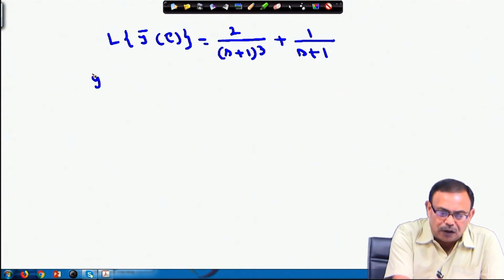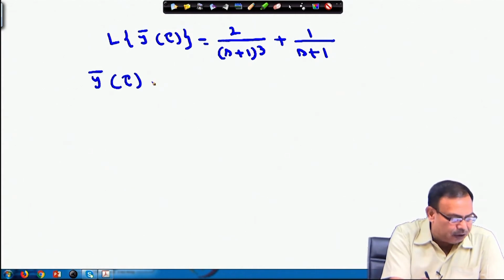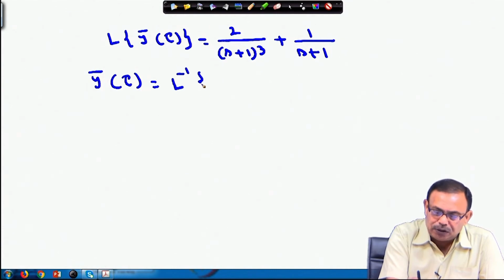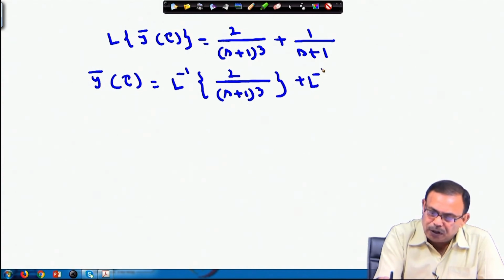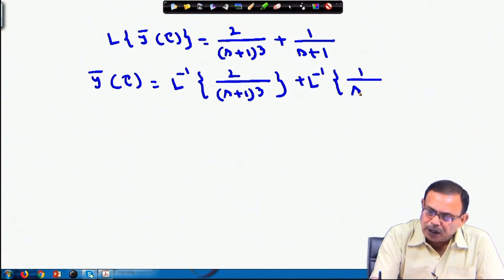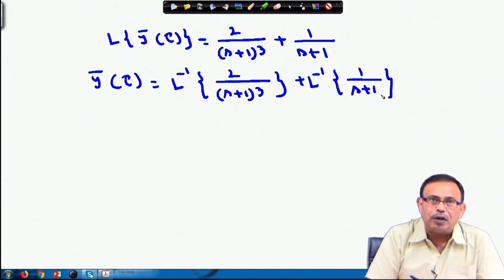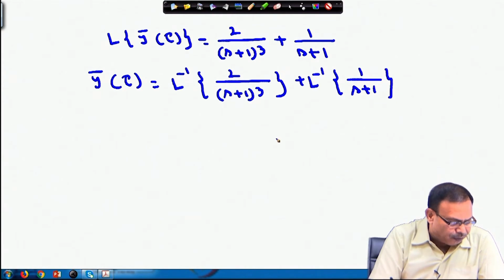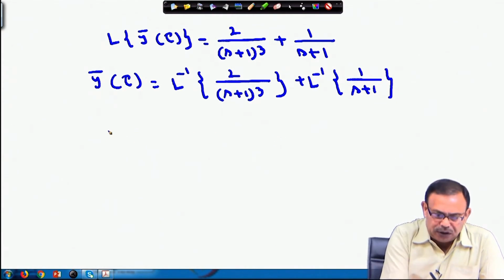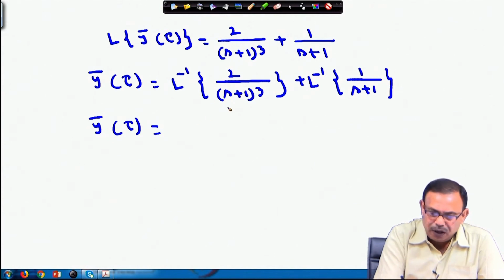So, y bar tau, now you can tell, equals Laplace inverse of 2 by (s plus 1) whole cube plus Laplace inverse of 1 by s plus 1, and these two are known to me. Y bar tau equals this. I can write down this s plus 1 also, I can break it.